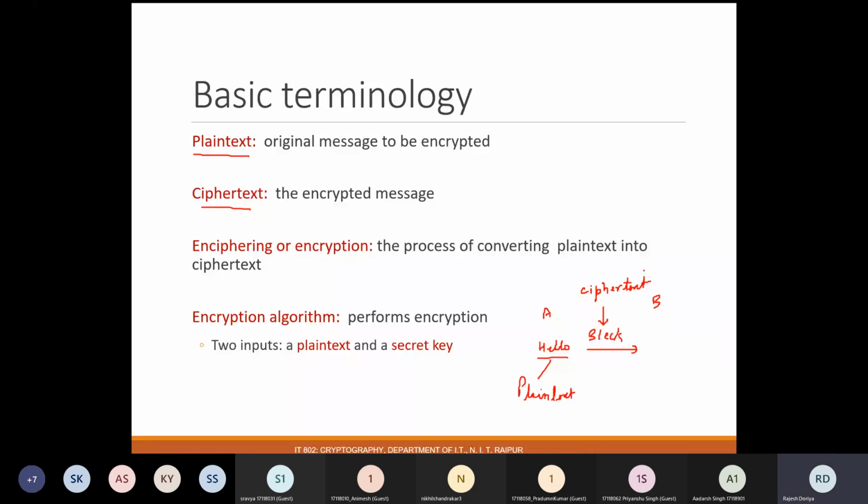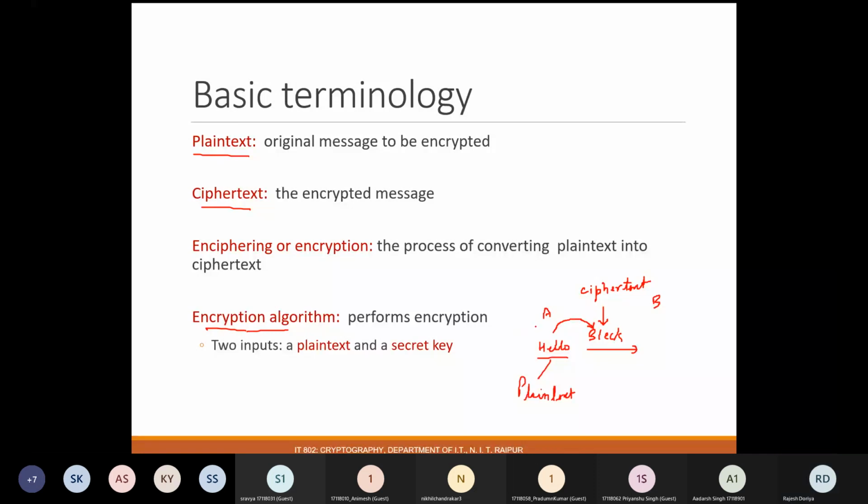Now, the process of converting plain text into ciphertext is termed encryption. This conversion is encryption, and the process or the algorithm which has been used for this transformation is called an encryption algorithm.